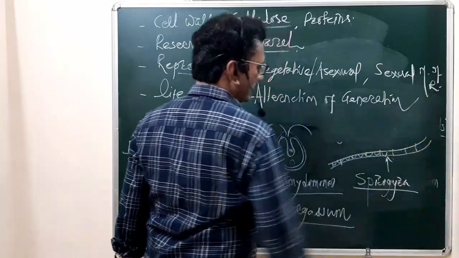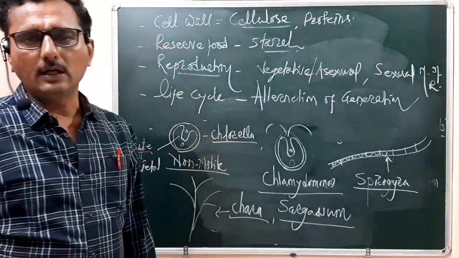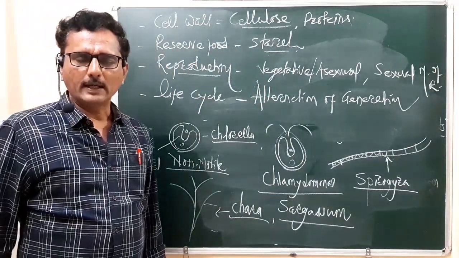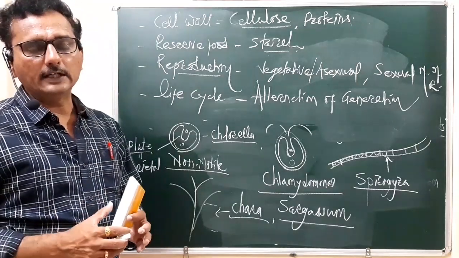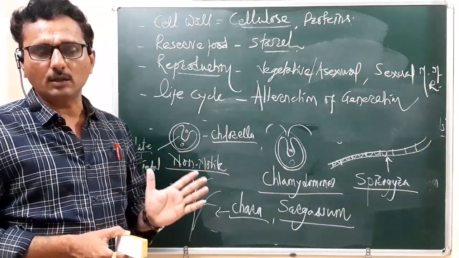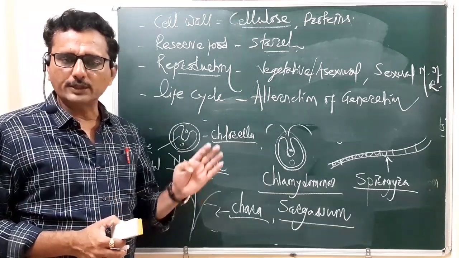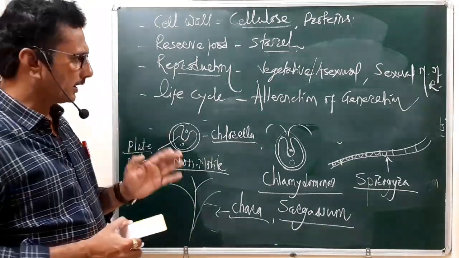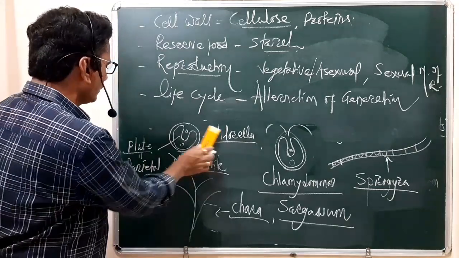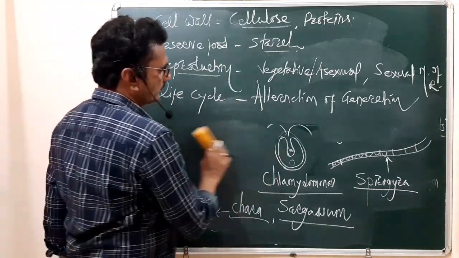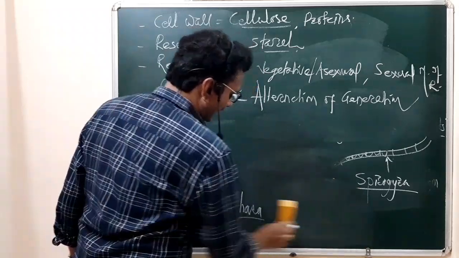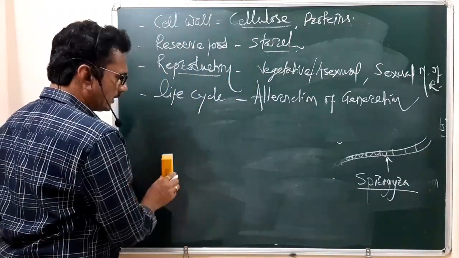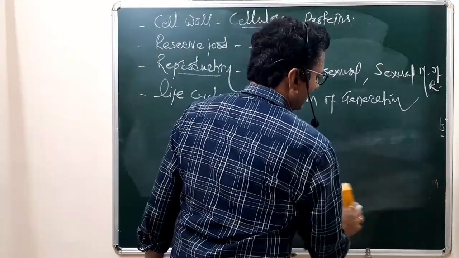In the sense, the sporophytic phase and the gametophytic phase come alternately in the life cycle of the algal members. So it shows a clear-cut alternation of generations. Remember here what type of alternation of generation and what type of life cycle they show. Various types of life cycle are seen.